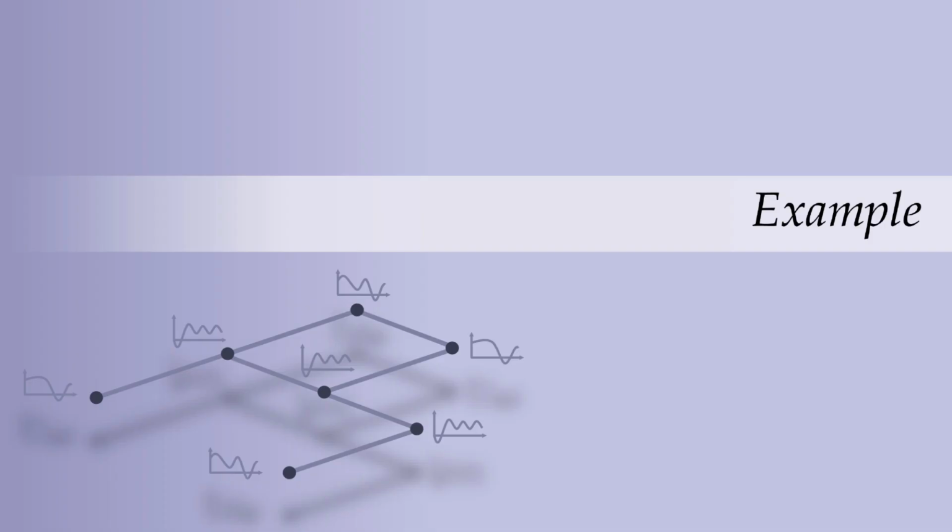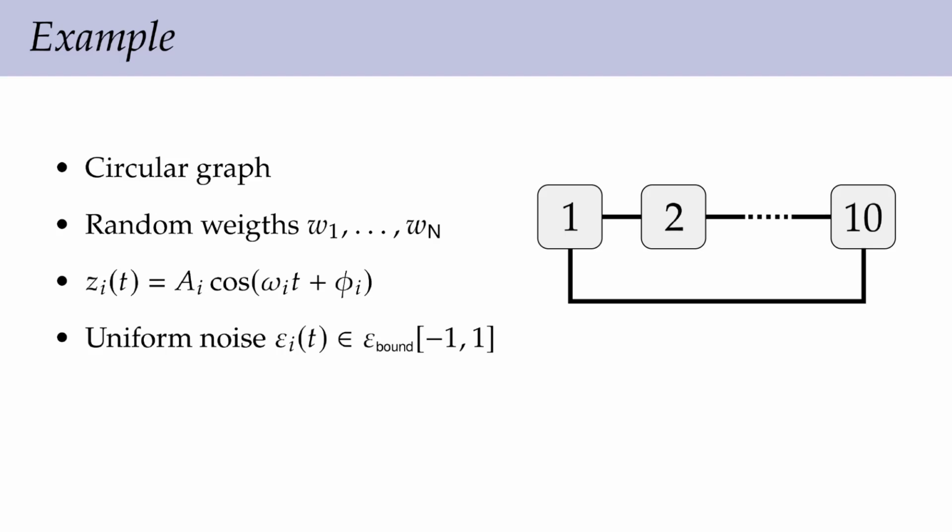In the following, I will show a small example in order to clarify the ideas presented so far. First, assume that you have a circular graph with 10 nodes. The weights for each node were assigned randomly. For the sake of simplicity, the local signals measured at each node are waves of different amplitudes, frequencies, and phases. Finally, we generated the noise signals uniformly.